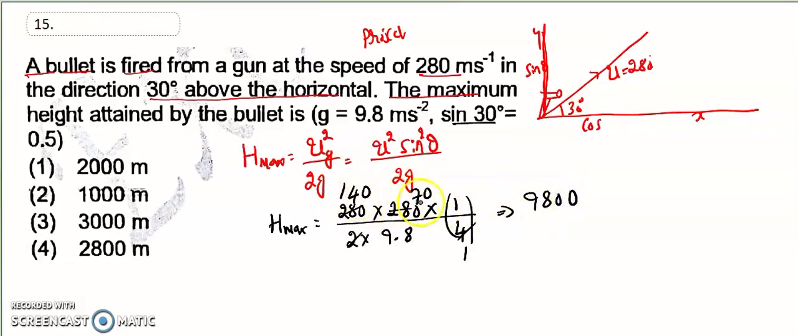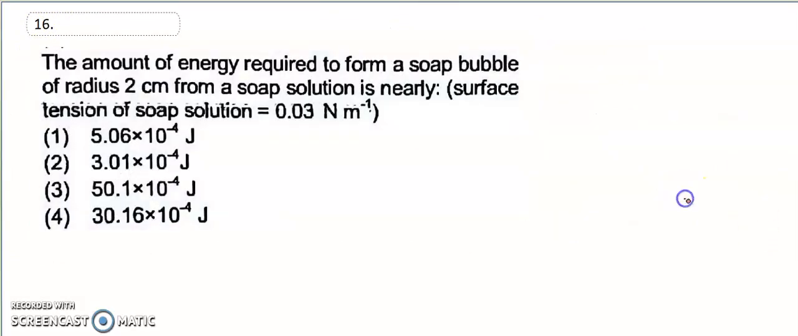9800, 98 to 20. So that is 9.8. So what answer comes? That is 1000 meter. That is option second, the right answer for the 15th question. So let's move to the 16th question.